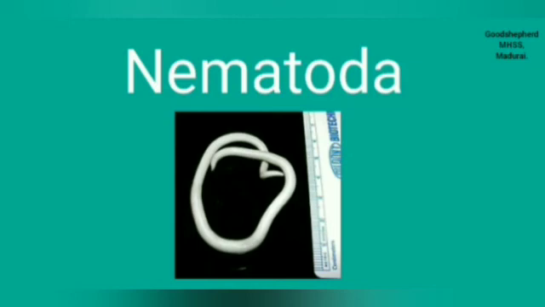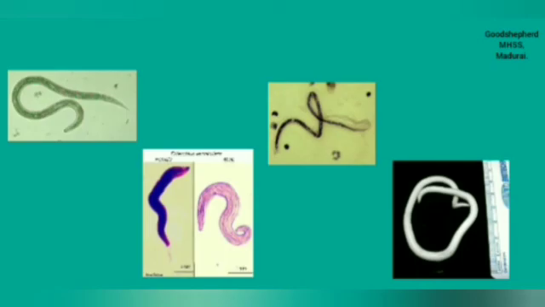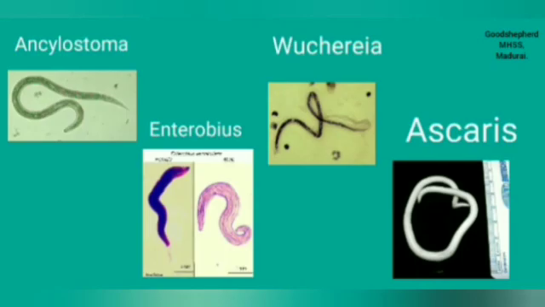They are mostly parasitic, disease causing. Example, Ascaris causing ascariasis. Common examples of Nematoda are Ascaris, Wuchereria, Enterobius and Ancylostoma.